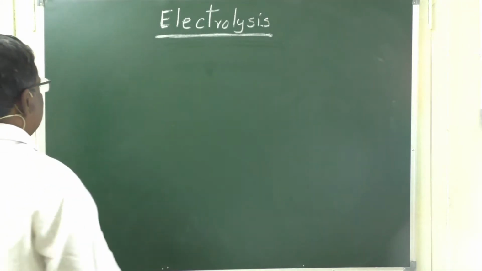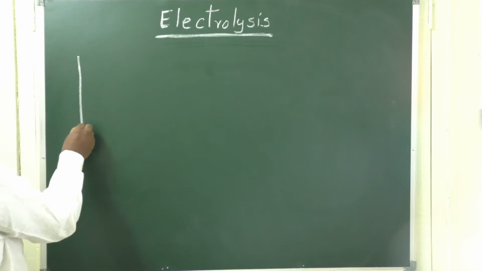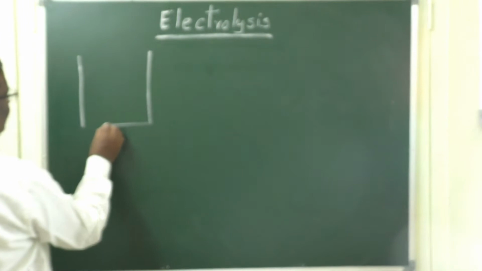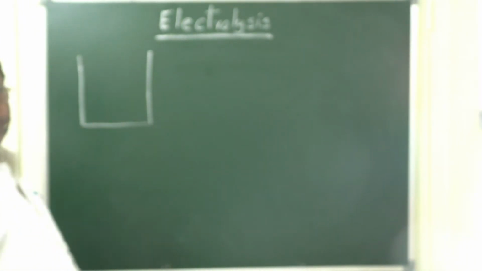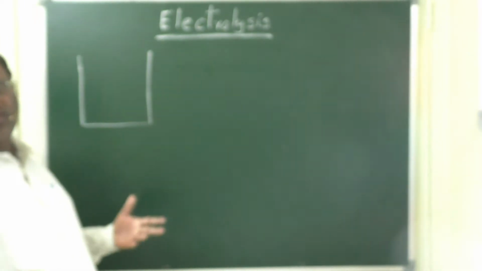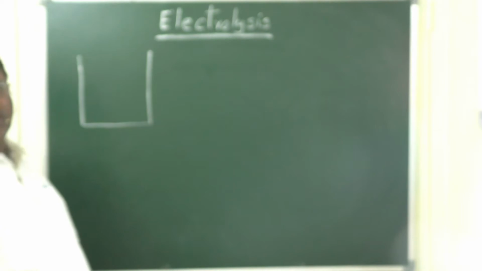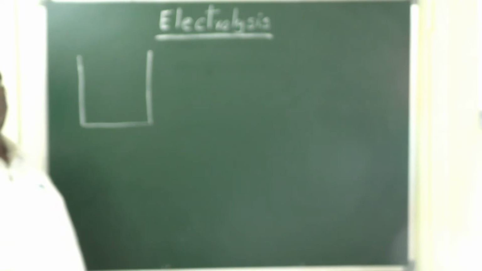For electrolysis, we will use a cell known as an electrolytic cell. It is made up of an insulating material. Sometimes when iron is used as an electrolytic cell, it will be coated inside with graphite or bakelite, which is a non-conducting material.